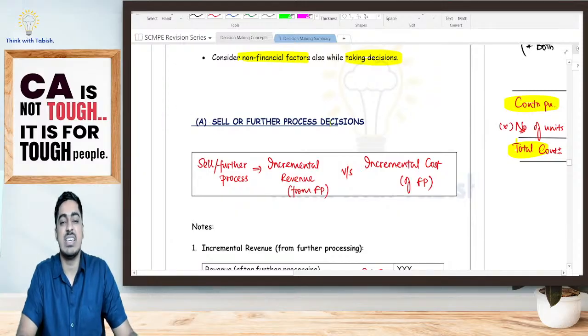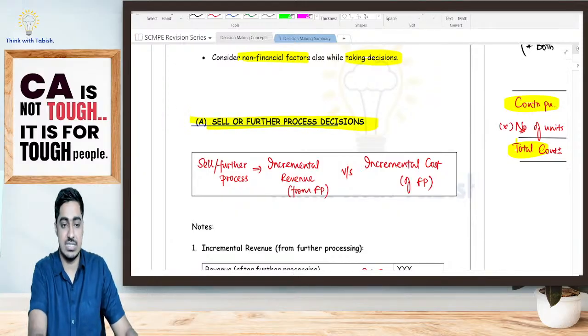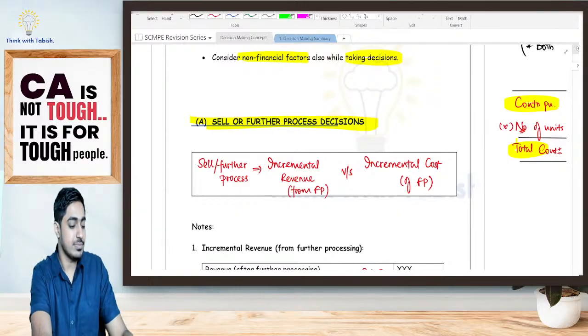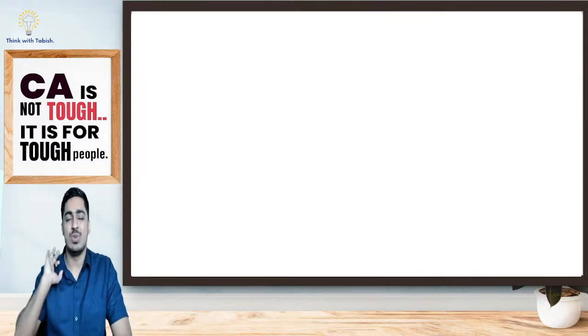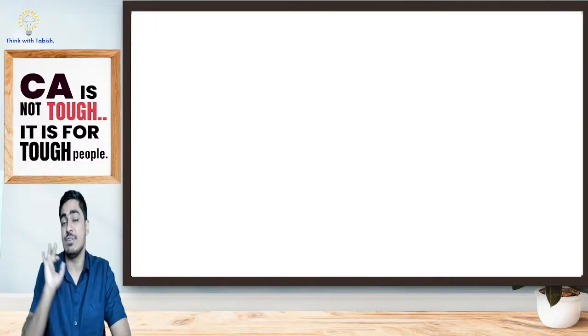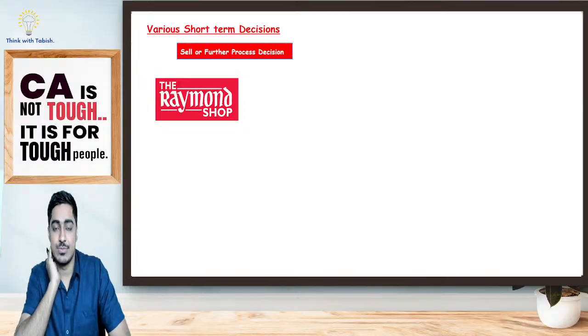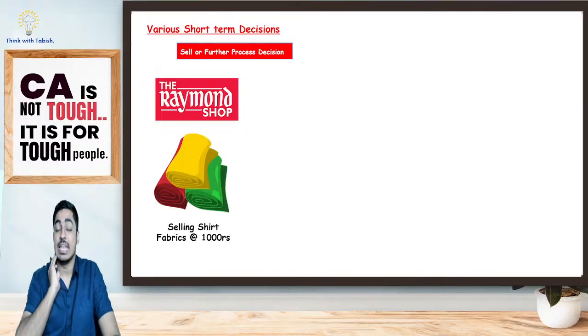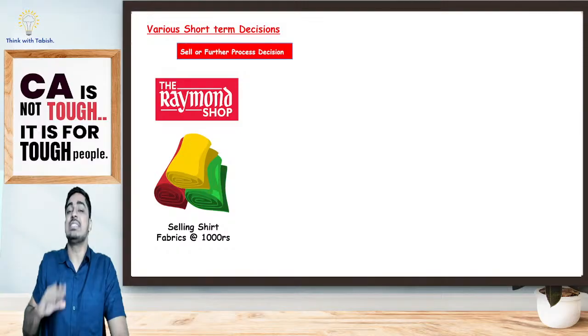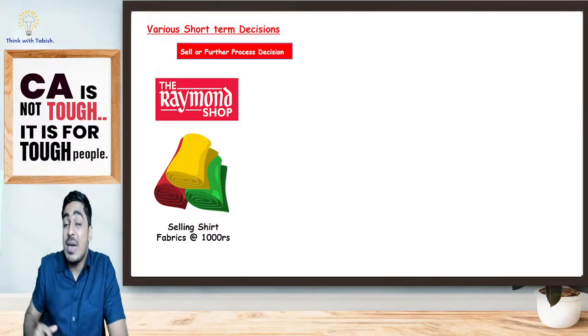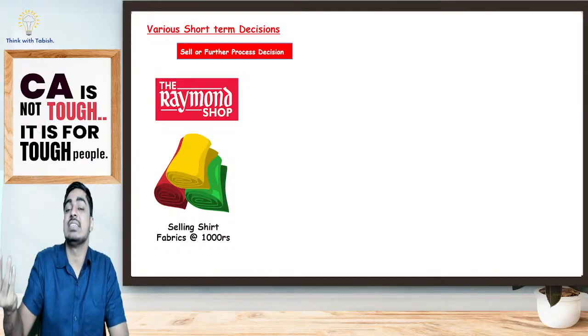First decision is my sell or further process decision. So let's try to understand this one, students. Should we sell it as it is or should we further process and sell it? Now you will only give me the answer. I'm just going to give you the correct example. That's all. Now assume we are Raymonds. Initially we were selling fabrics only. Now I'm thinking, should I sell the fabric as it is or should I manufacture it as a shirt and sell it as a shirt?